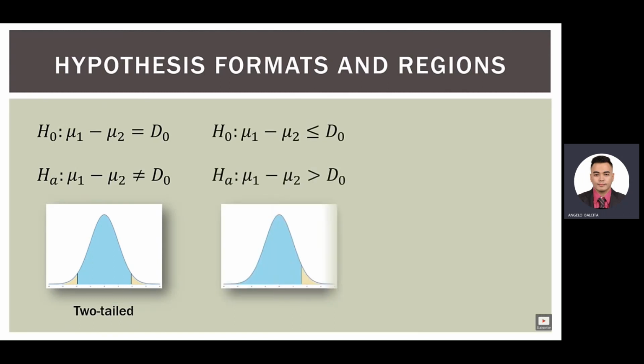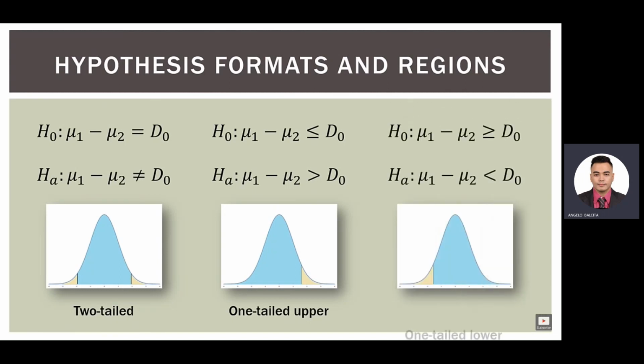Now we also have the situation where the difference between the two means is less than or equal to our hypothesized difference. So mu sub 1 minus mu sub 2 is less than or equal to d sub 0. Therefore, the alternative hypothesis is that the difference is greater than d sub 0. Now, this is a one-tailed test. If you notice, the direction the inequality points in the alternative hypothesis is where the rejection region is in the distribution. So this is a one-tailed upper test.